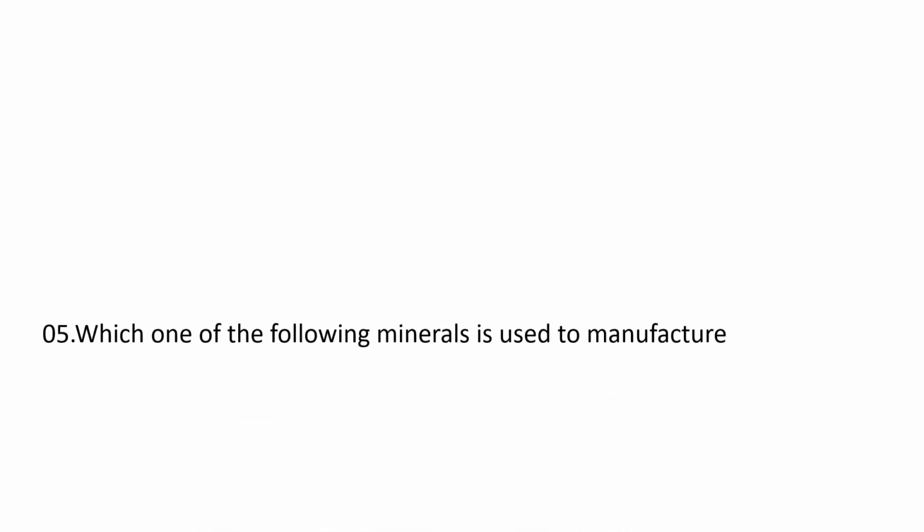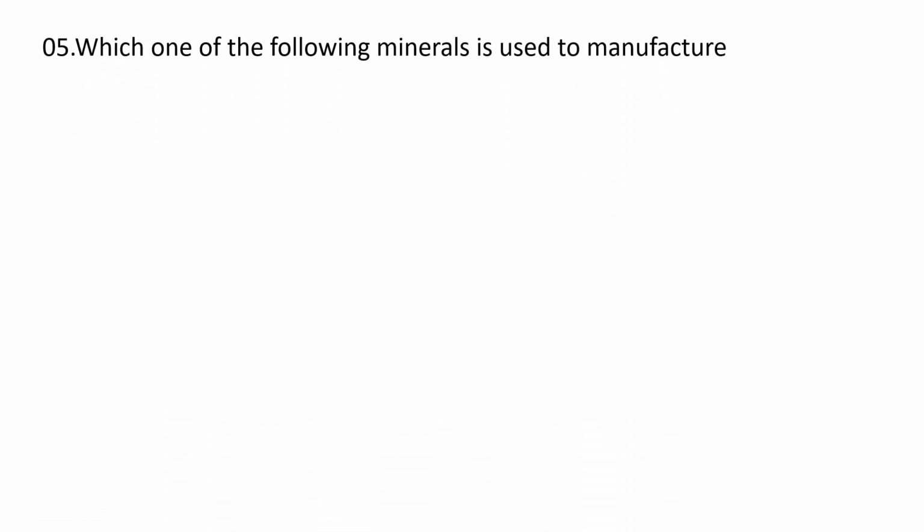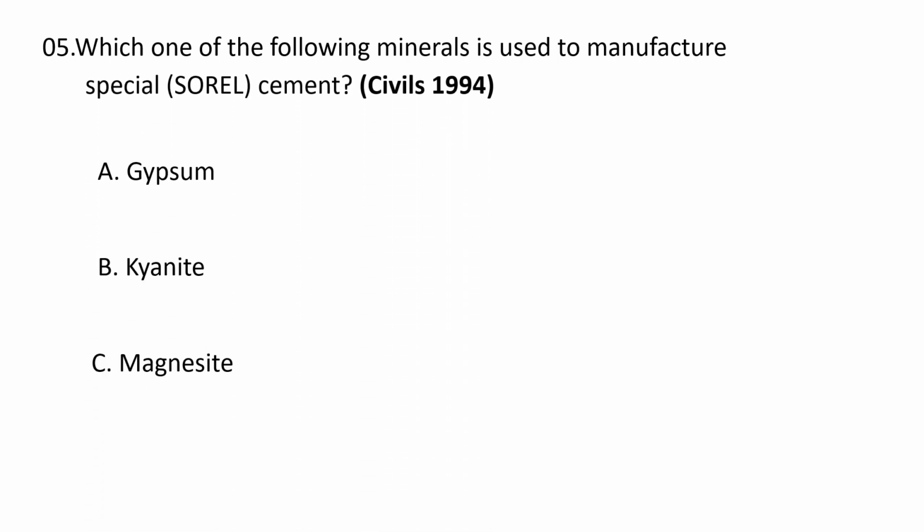Next question. Which one of the following minerals is used to manufacture special or Sorel cement? The options are A. Gypsum, B. Kyanite, C. Magnesite, and D. Mica. The correct option goes as C. Magnesite. Magnesite mineral is used to manufacture Sorel cement. C is the correct option.